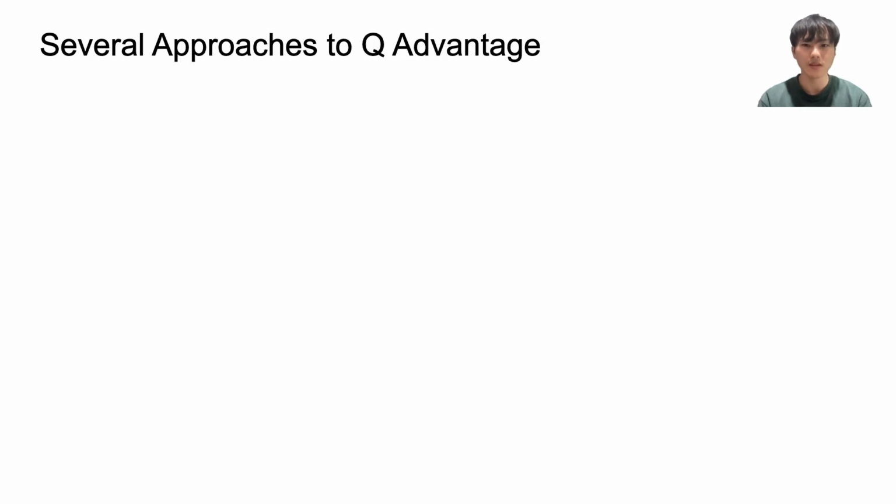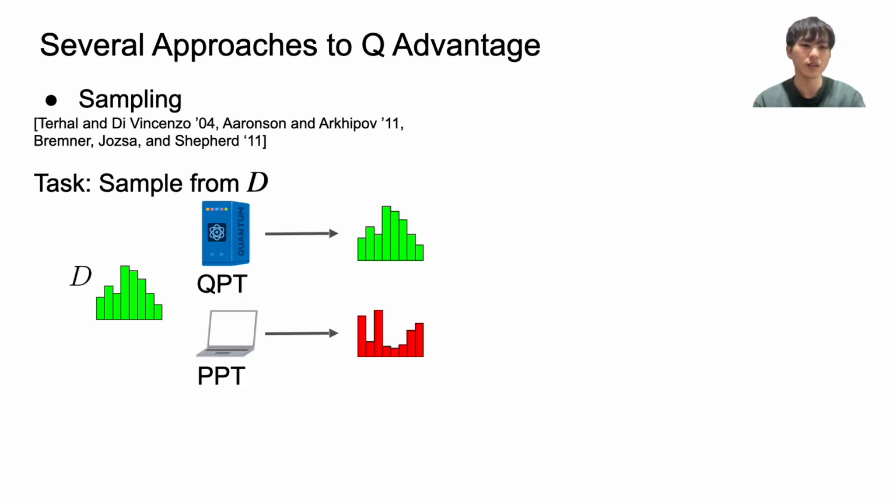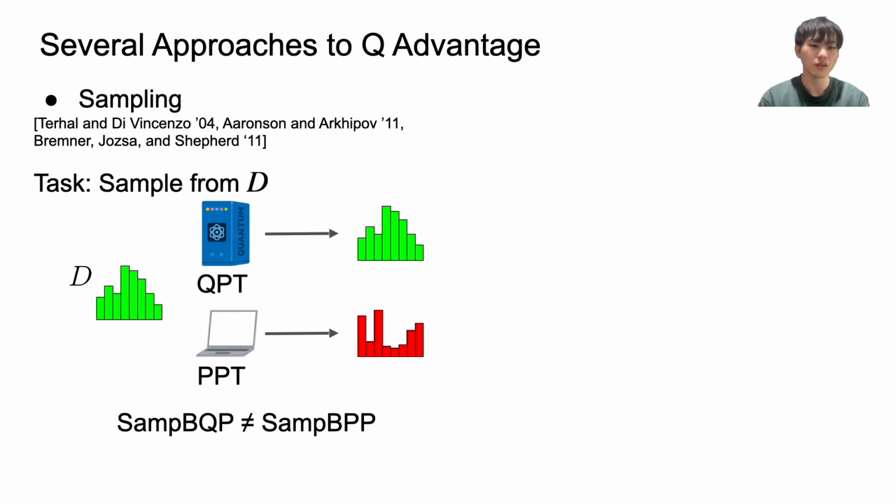Before discussing this result in detail, I briefly review the sampling-based and search-based approaches to quantum advantage. First, the sampling-based advantage means the task of sampling from a distribution D can be solved by a QPT algorithm, but cannot be solved by any PPT algorithm. In terms of computational complexity, sampling-based advantage is expressed as SampBQP not equal to SampBPP.